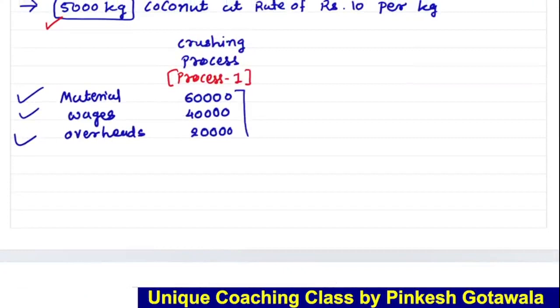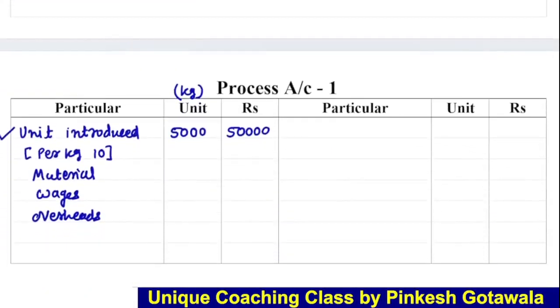Now here is an important point: these are the expenses, and all these amounts are given in rupees. 60,000 rupees, 40,000 rupees, 20,000 rupees expenses. So here we have to give them only in rupees, not in units. In the unit column there will be a dash. 60, 40 and 20. Okay, so this way we have to give effect. Is this clear?